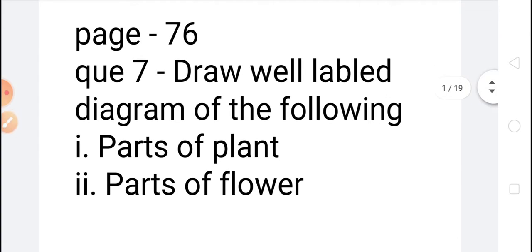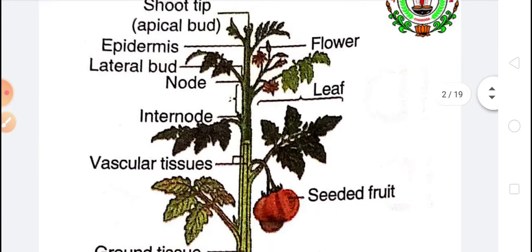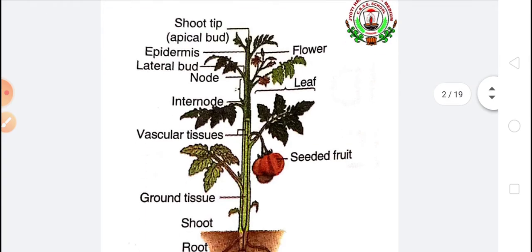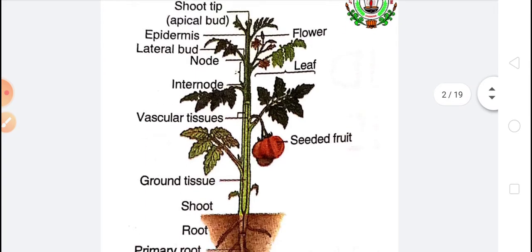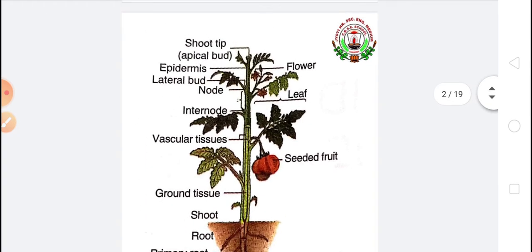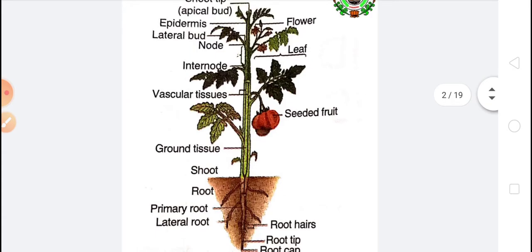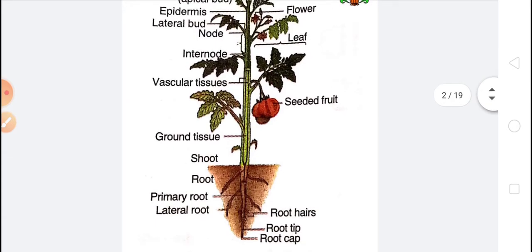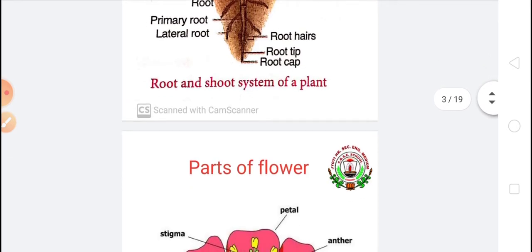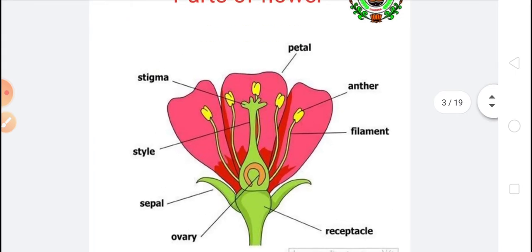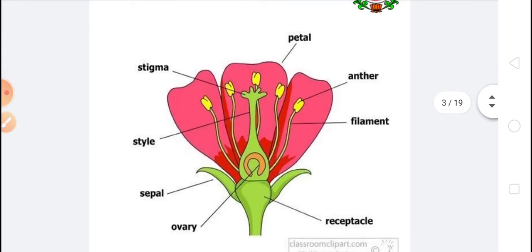You can see the picture. This diagram you have to draw: parts of a plant. Draw a nicely well-labeled diagram. And another diagram is parts of a flower. This diagram you have to draw. Draw these two diagrams in your science copy on the drawing page.